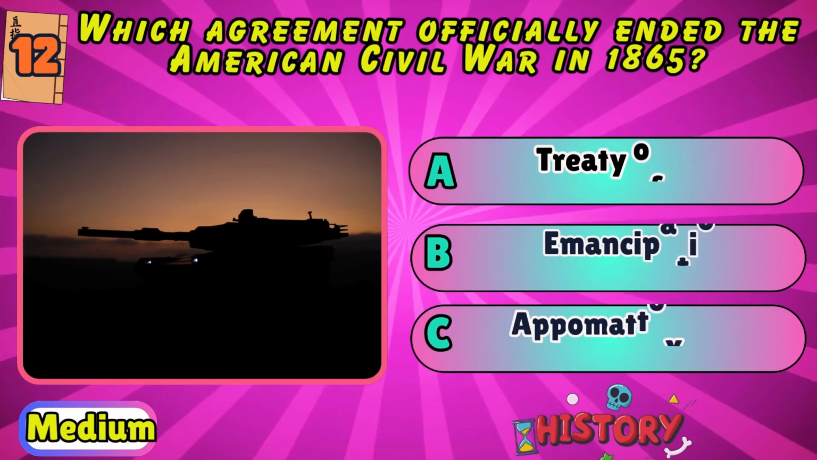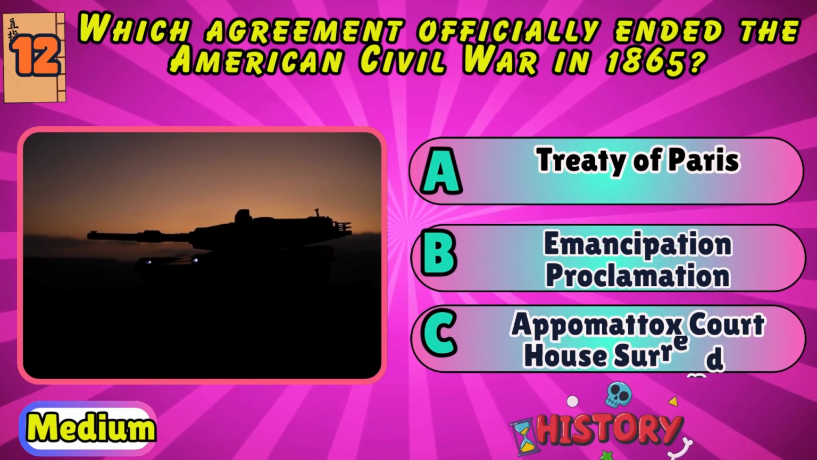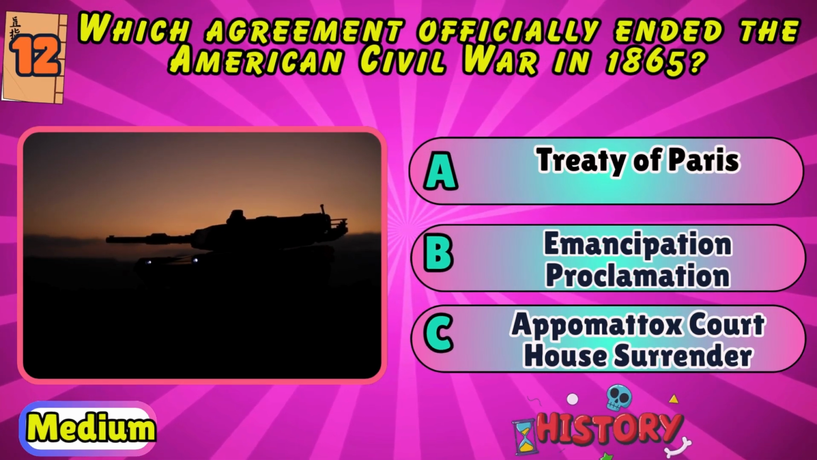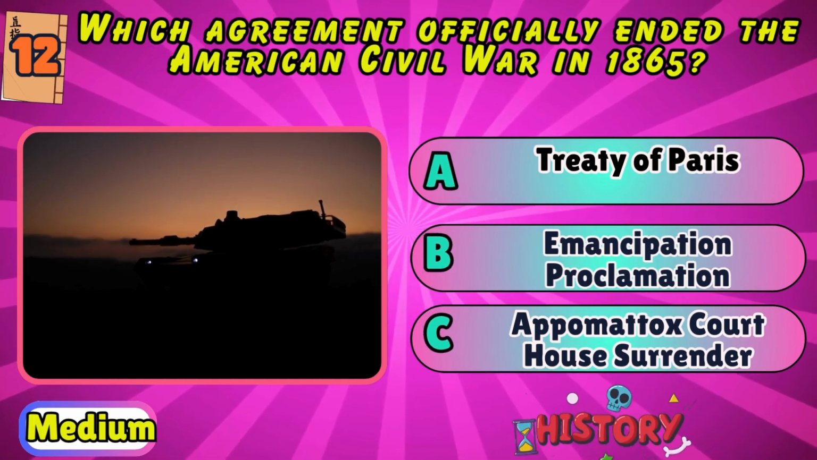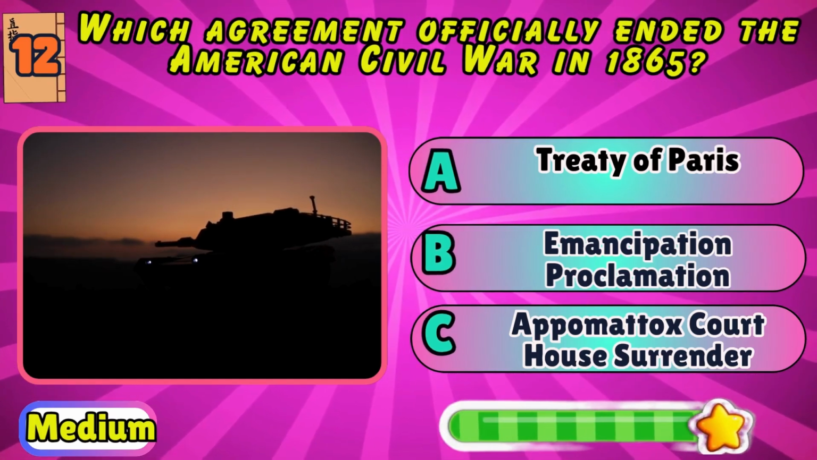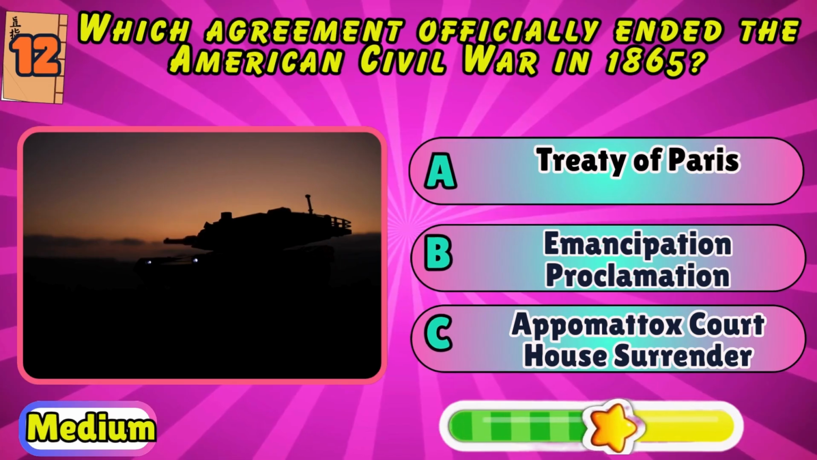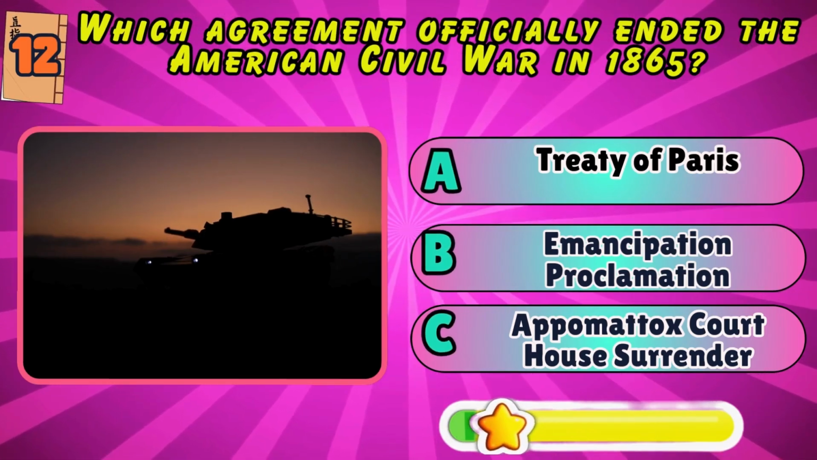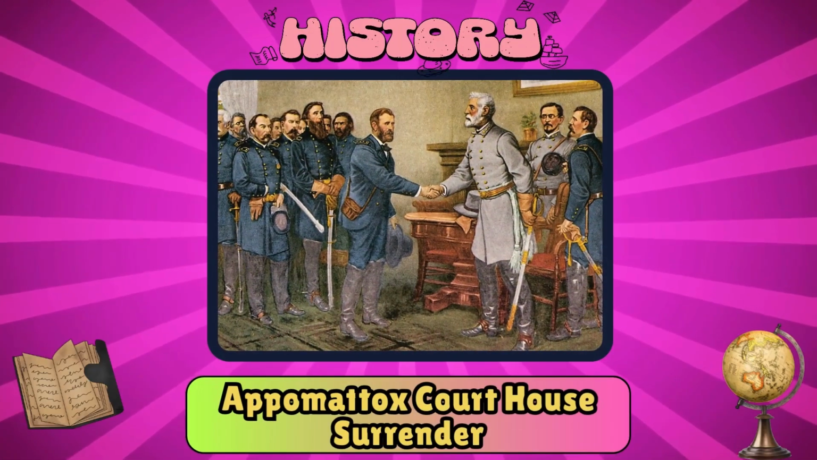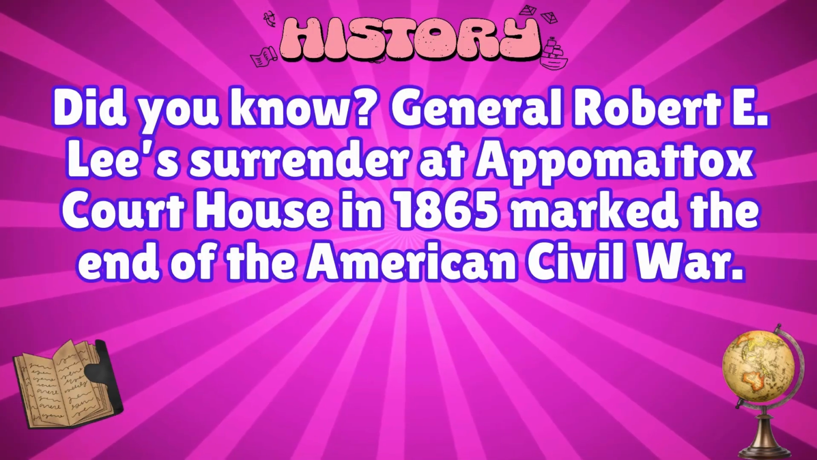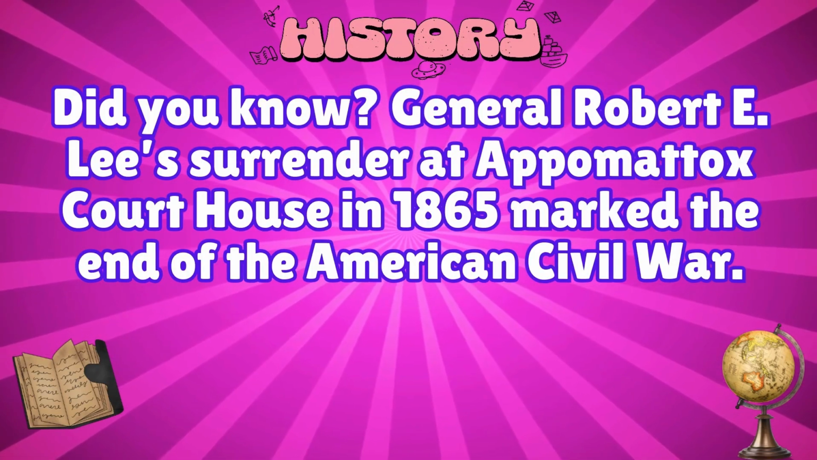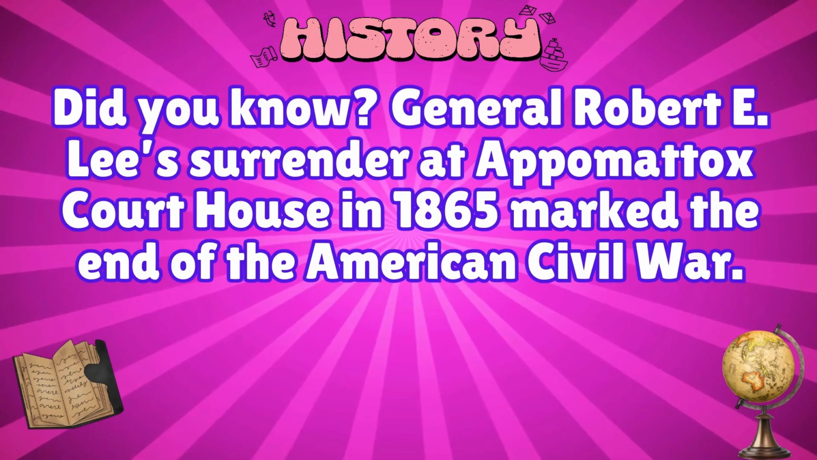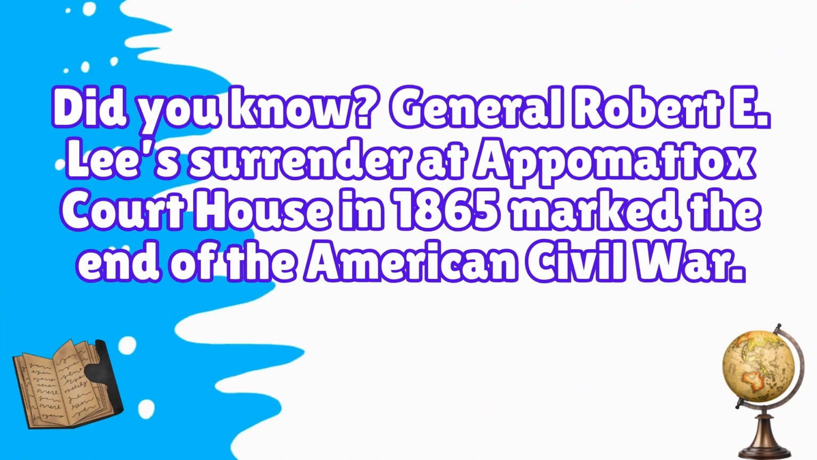Which agreement officially ended the American Civil War in 1865? Treaty of Paris, Emancipation Proclamation, or Appomattox Courthouse Surrender? Appomattox Courthouse Surrender. Did you know General Robert E. Lee's surrender at Appomattox Courthouse in 1865 marked the end of the American Civil War?